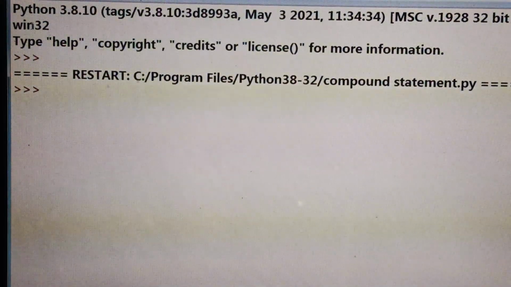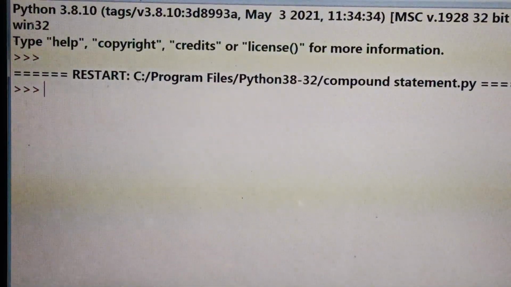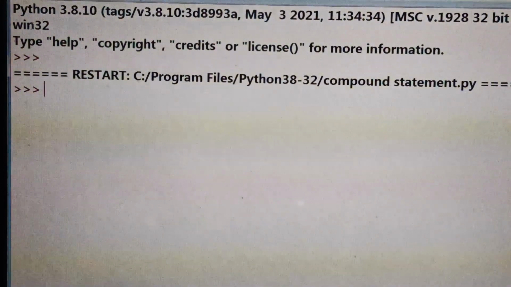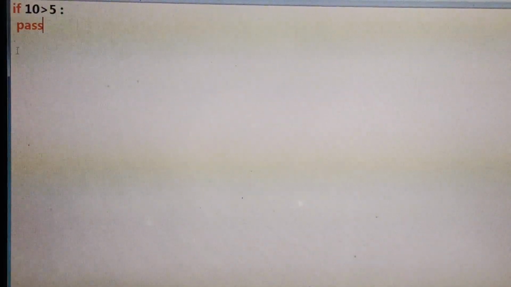Why are you not getting any output? Because the pass statement is simply doing nothing. It will just execute, but it will do nothing. But see that no error occurred in this case. Why? Because we have fulfilled the syntax. The syntax requires the presence of a statement, but the logic does not. And that's the importance of the pass statement.